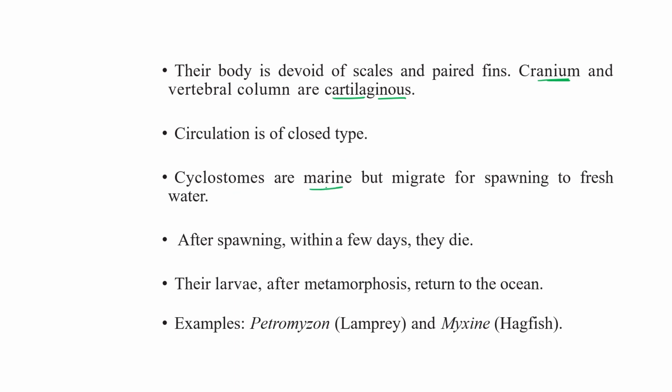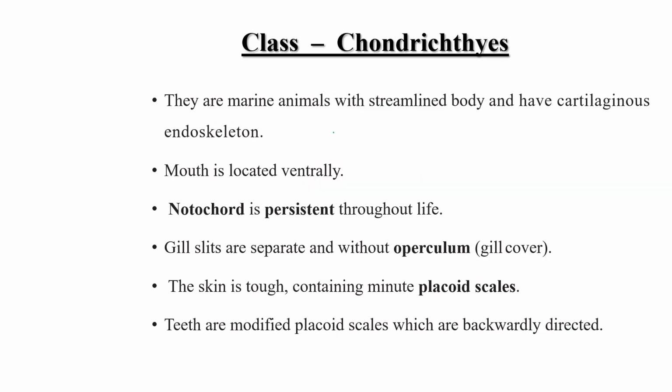Cyclostomes are marine in nature, but they migrate to fresh water for spawning, means to lay down their eggs. After spawning, within a few days they die, and their larvae, after metamorphosis, return to the ocean. This is how their life cycle continues. There are some members like lamprey and hagfish belonging to this class. Clear?